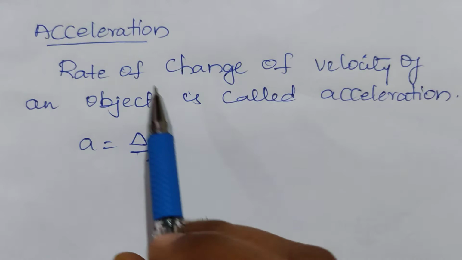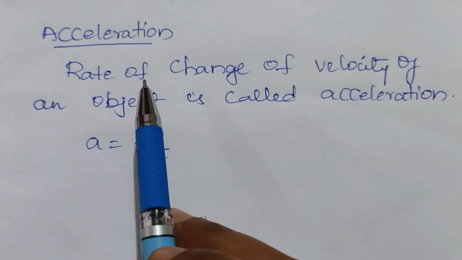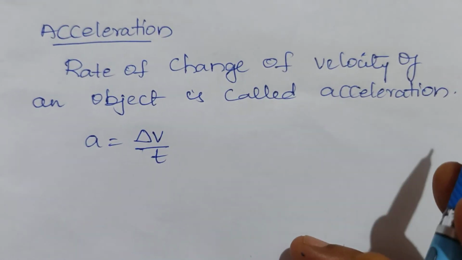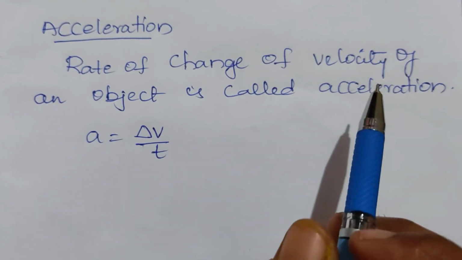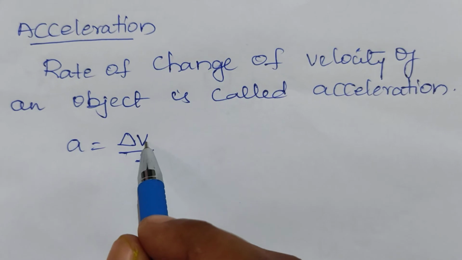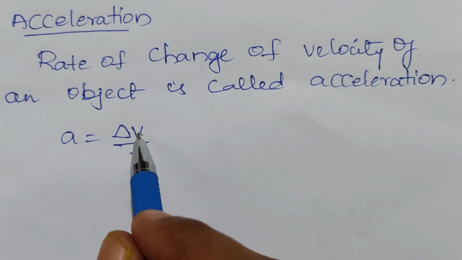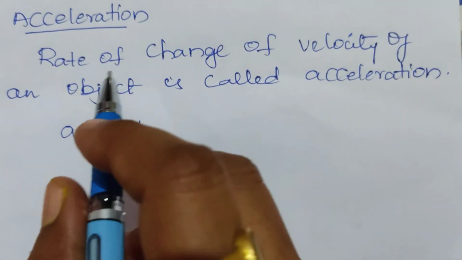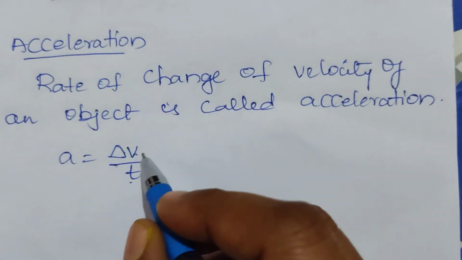Now we'll see acceleration. What is acceleration? The rate of change of velocity of an object is called acceleration. It is given by delta v by t. Here delta v is the change of velocity. Acceleration is also a vector quantity.